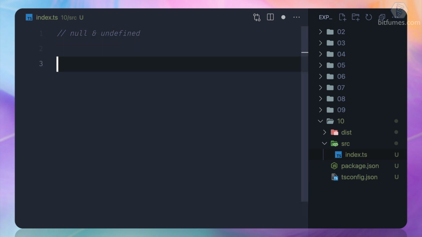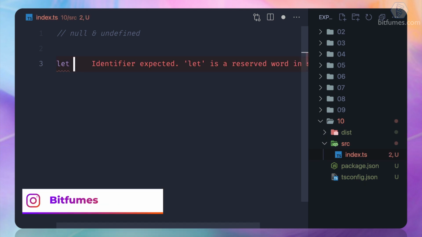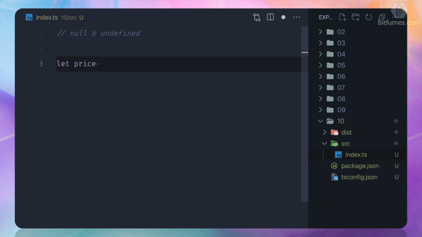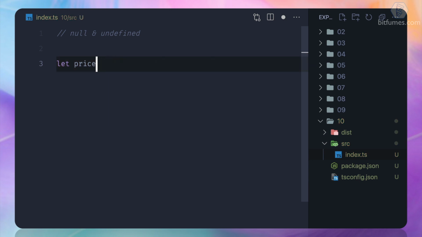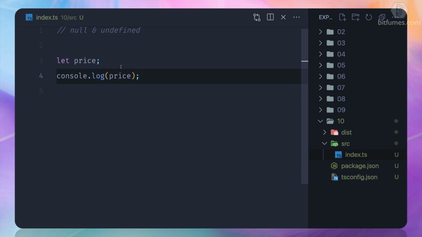When you create any variable, let's say I create a variable called let price, and I define it without providing any value, nothing else. If you try to log the value, what do you think the value of this variable should be? Think about a variable as a container.